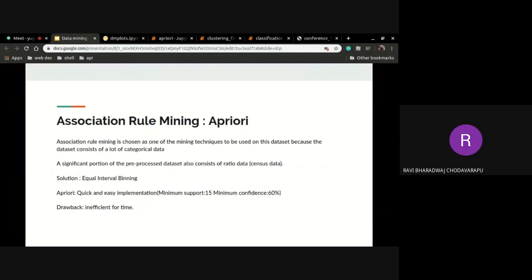So the first data mining technique that we applied on the dataset was association rule mining using the a priori rule. The first challenge was to convert the existing dataset into a transaction-based dataset. To do this, the census data was discretized using equal interval binning, which converted continuous census or ratio data into discretized columns. The a priori rule was run using a minimum support of 15% and a minimum confidence of 60% to get our most desirable results. The drawback of using this rule was that it was inefficient in time, but still good enough for our dataset to produce good results within 2 minutes, a good time frame.